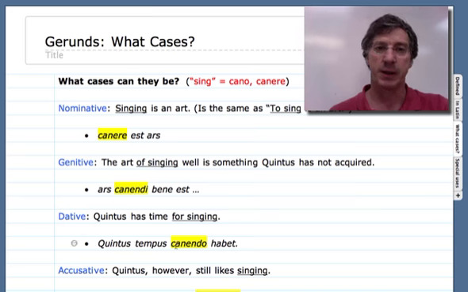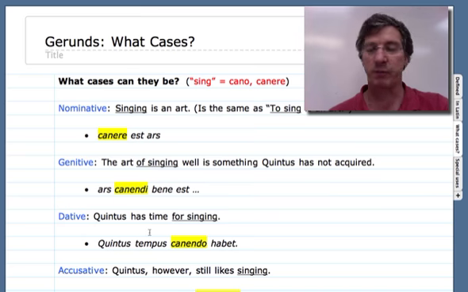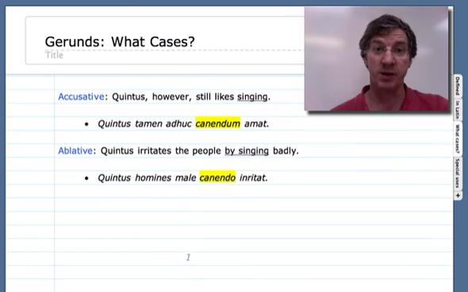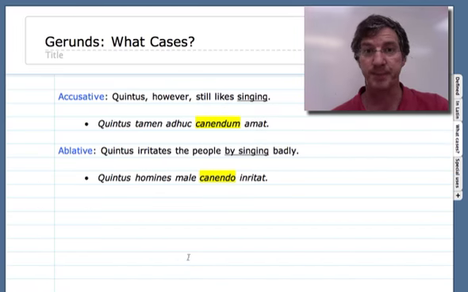Dative. A typical phrase in Latin is time for doing something, time for singing, time for running in the park. And that would simply be tempus canendo, time for doing something. And the accusative, just like any other noun, is going to be a direct object.